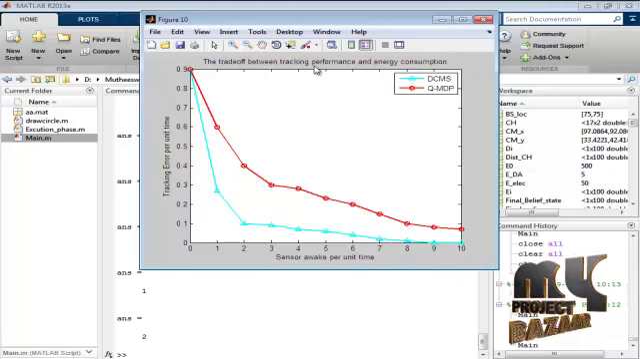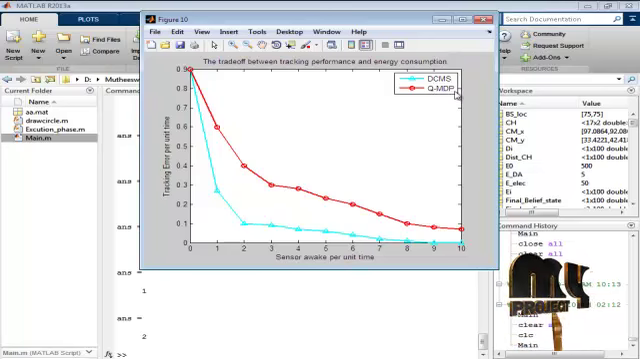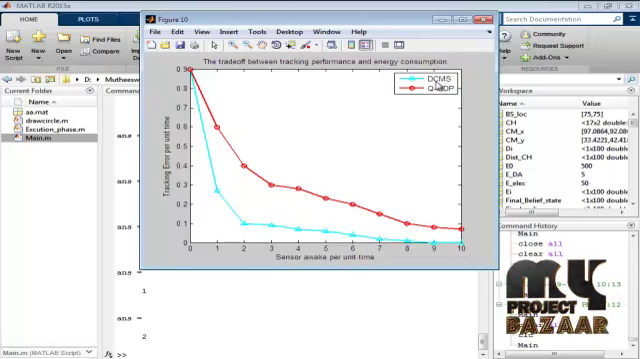The trade-off between tracking performance and energy consumption. Here we compare with the QMDP algorithm and also our proposed work.